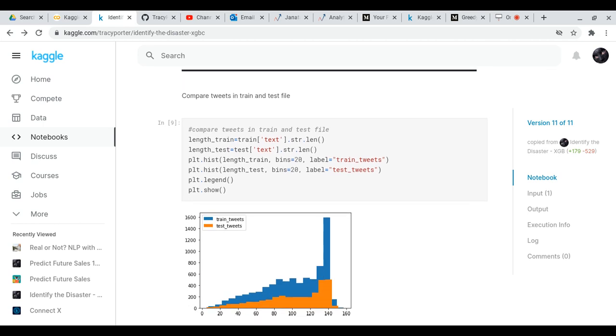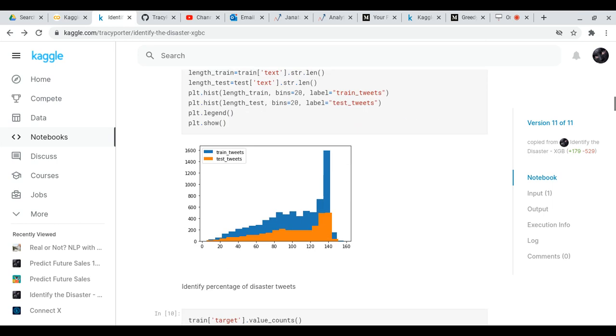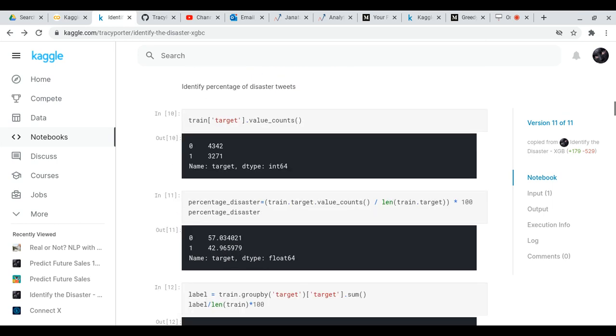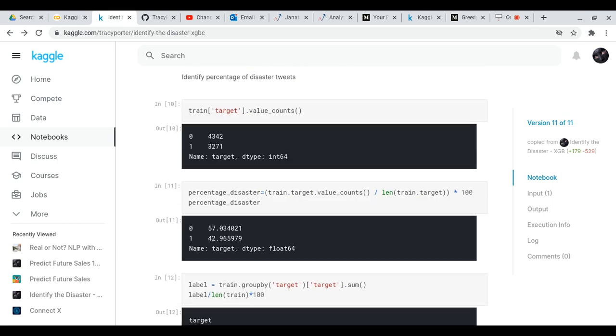Now what we do is we've got a little chart where the test file is compared to the train file, and you can see that there were less tweets in the test file than there were in the train file. And now what we're doing is we're just checking the percentage of the disaster tweets as opposed to the non-disaster tweets.